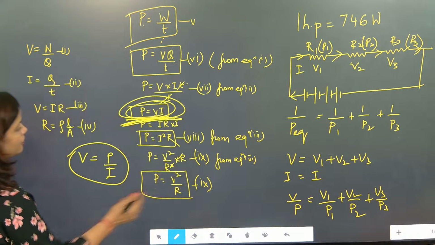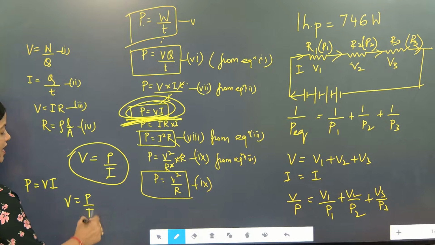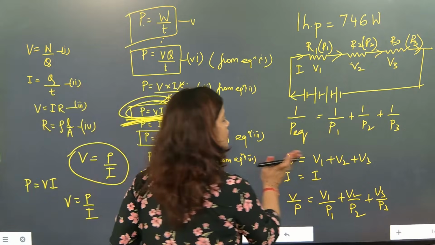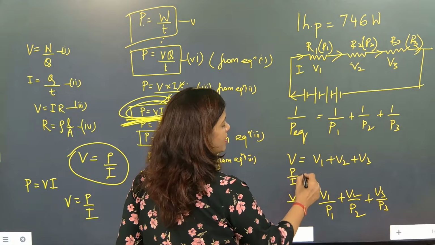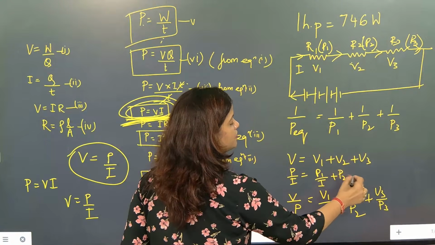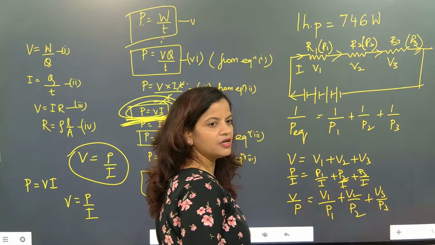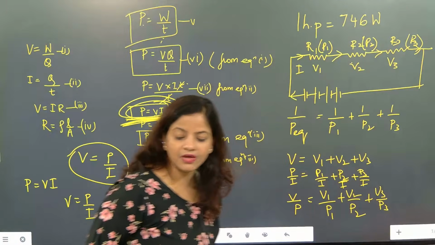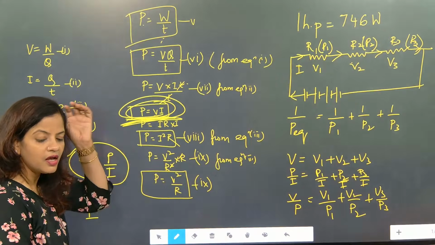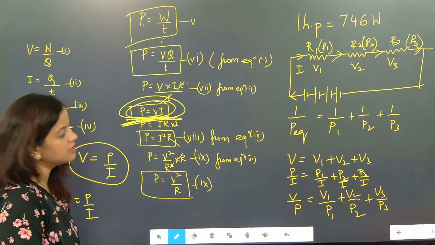Correct? Because if I write P is equal to VI, then we can write V is equal to P by I. We can write here V is equal to P by I. Now here it will become P1 by I plus P2 by I plus P3 by I. So P1 plus P2 plus P3 by I will come if we take V. Got it? So here we are going to write like this only. R is equal to V by P. It will get added. Very good.